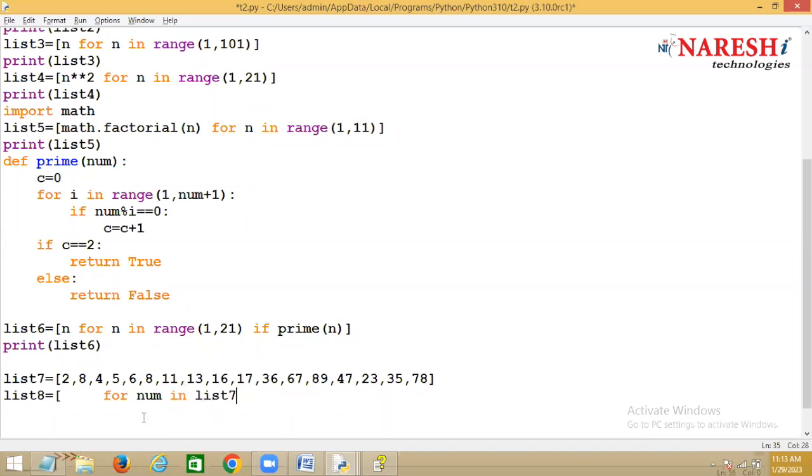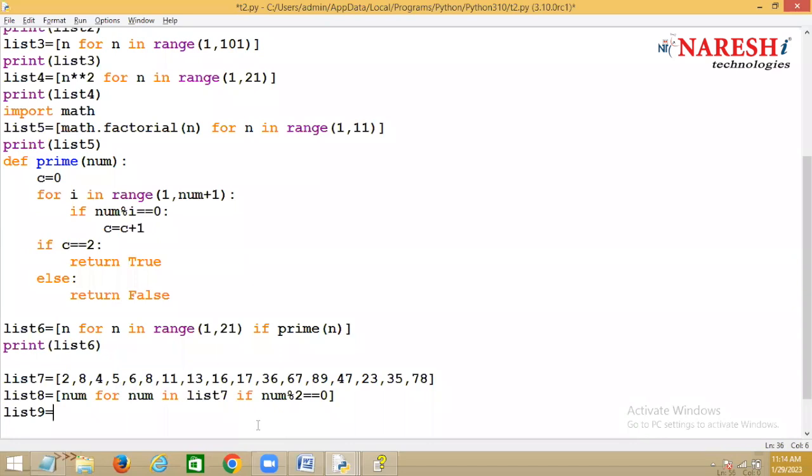Every time you are reading one value from list 7, if that number mod 2 double equal to 0, then add that number into the list. So this is grouping which numbers from list 7? Even numbers.